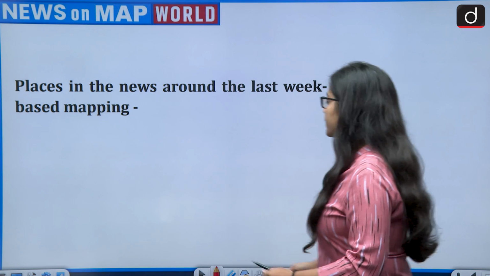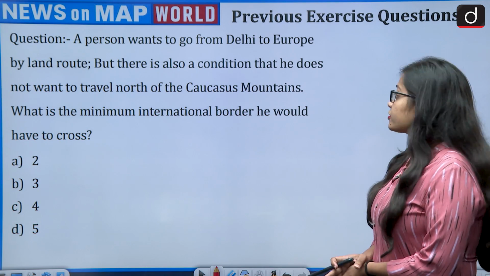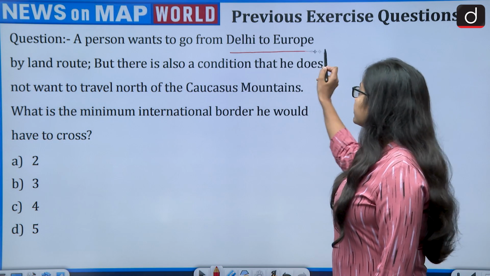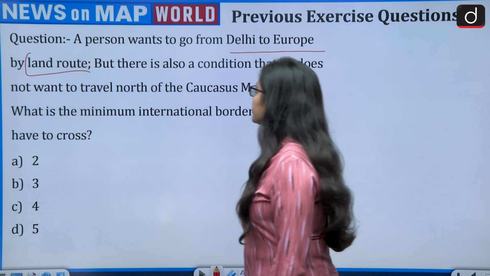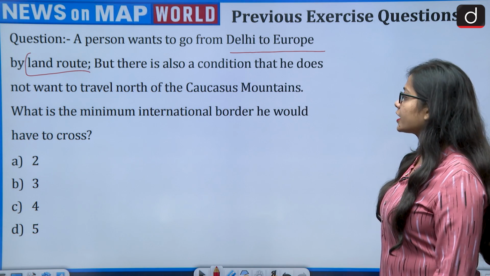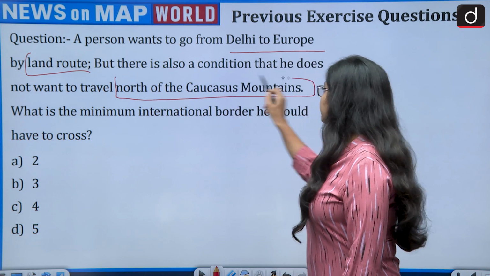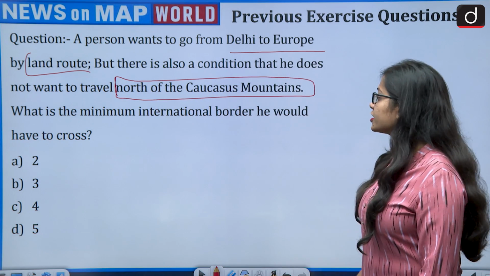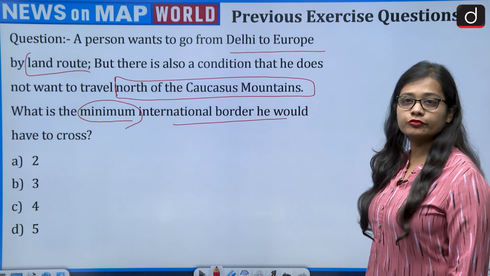So first of all, let's begin with the previous day question, and that was: a person wants to go from Delhi to Europe by land route. But there is also a condition that he does not want to travel north of the Caucasus Mountains. What is the minimum international border he would have to cross?